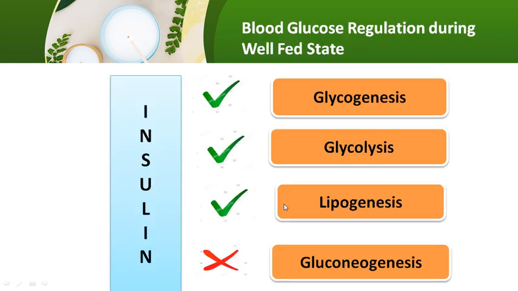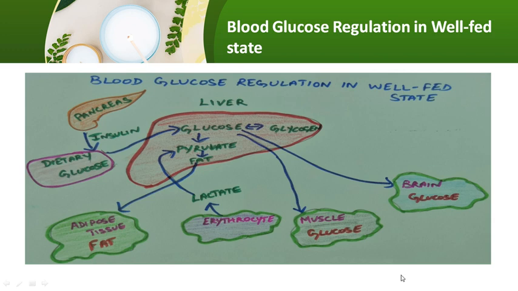So during blood glucose regulation in a well-fed state, insulin will be secreted. This insulin will enhance the pathways glycogenesis, glycolysis, lipogenesis, and it will stop gluconeogenesis. In that way it helps to maintain the blood glucose level. This happens during the well-fed state.